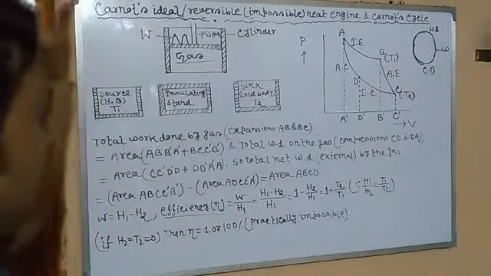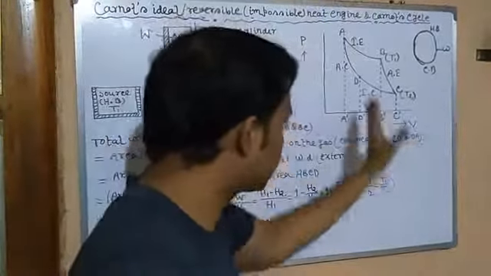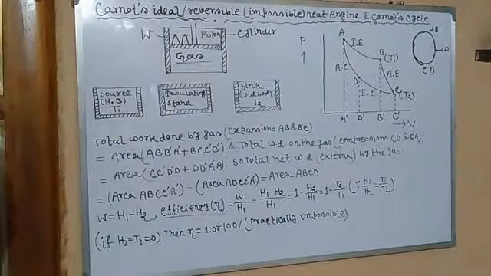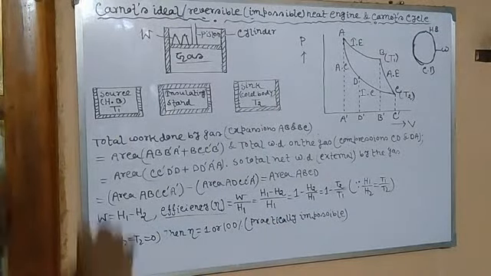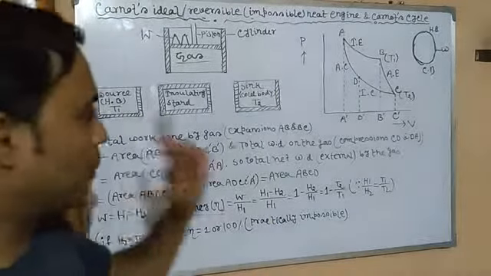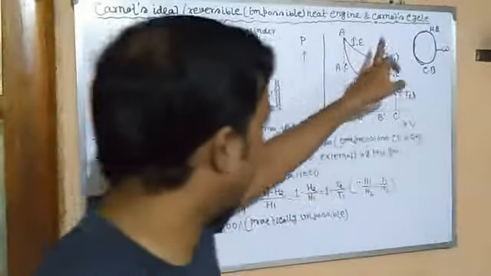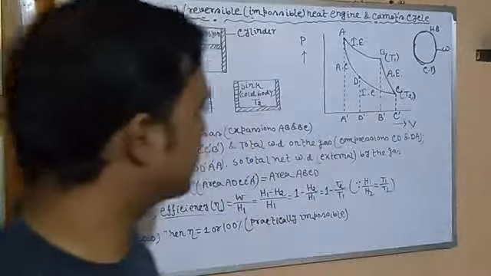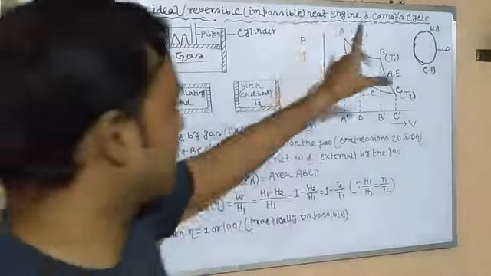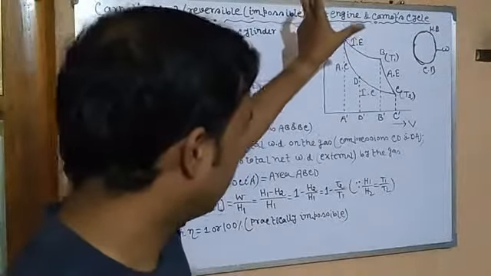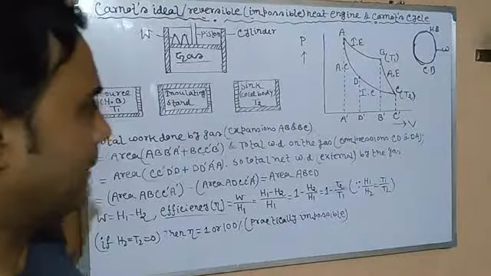So this is the PV diagram, the representation of the work done by the gas or on the gas of Carnot's heat engine through Carnot's full cycle. Okay. So now total work done by gas. You can see there are two phases. There are two expansions and two compressions. Expansions are AB and BC. AB and BC curves represent the expansions. AB represents isothermal expansion. BC represents adiabatic expansion.